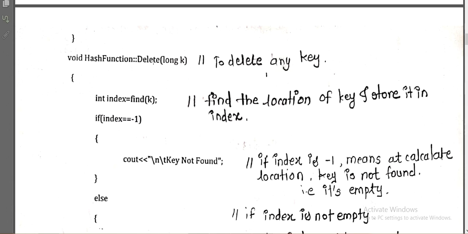To delete that particular number, first we have to search for that number and then we can delete it. So initially we have to use the find operation.